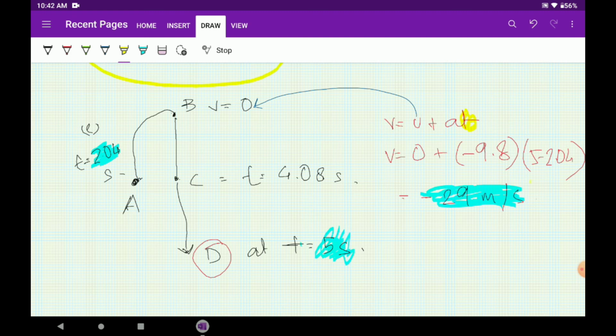This part is very important here. Why is it taken 5 minus 2.04? Because we are calculating from point B with respect to point B. We could have calculated with respect to point C as well, but it would have been much more difficult. Here the u becomes 0, and so we are calculating from point B. So in order to reach point B, 2.04 seconds are taken, so we are subtracting that 2.04 seconds from the 5 seconds of the question. Now we have found out the velocity, and now we need to find out the